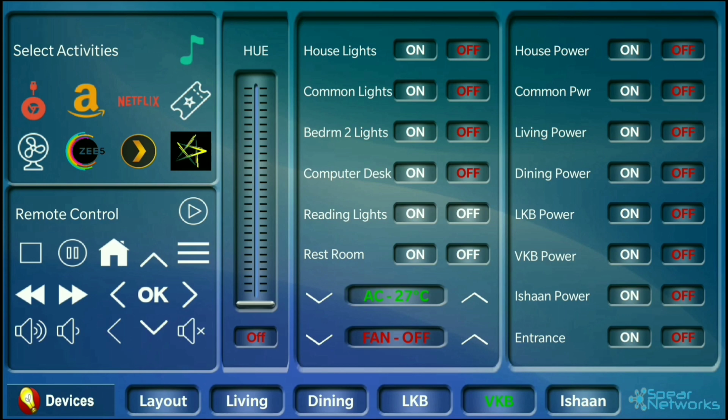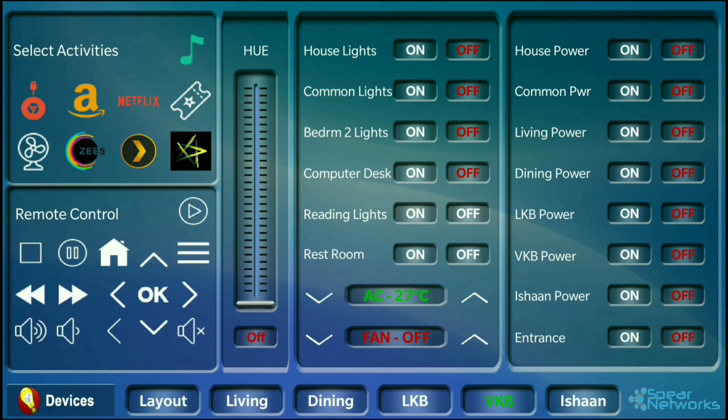So let me try by say clicking on Netflix here. So it has switched on my TV and switching on my Fire TV stick, putting Netflix on the menu, right? And then I can control the menu or volume, anything on the TV while it is playing, right?